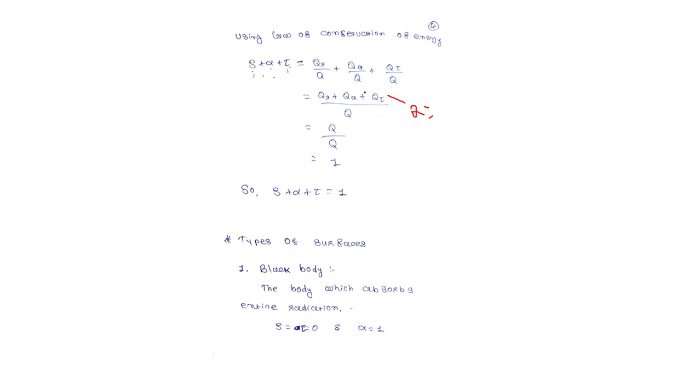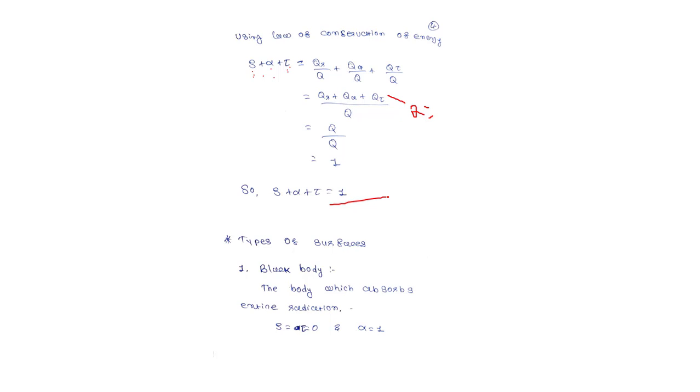So we can replace this summation with Q. So it is Q upon Q, and the answer is 1. So for any body, rho plus alpha plus tau is equal to 1. So reflection plus absorption plus transmission is equal to 1 always.